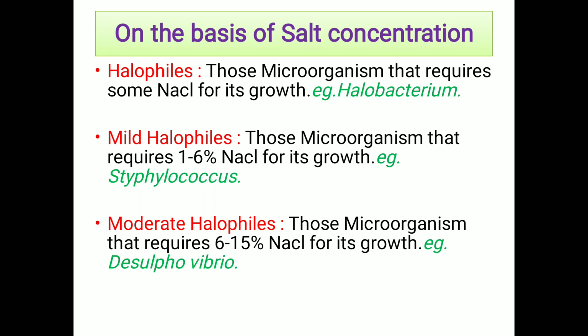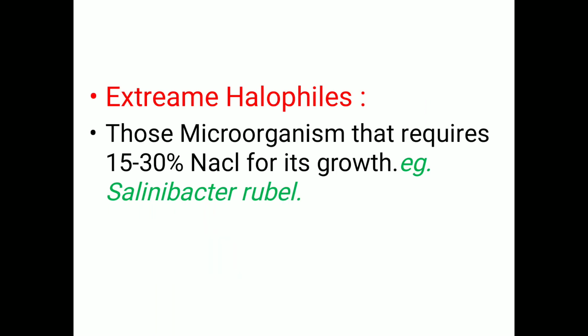So on the basis of salt concentration, in short, halophiles require some NaCl for growth, mild halophiles require 1 to 6% NaCl, and for moderate halophiles the salt concentration is 6 to 15% for growth of the bacteria.